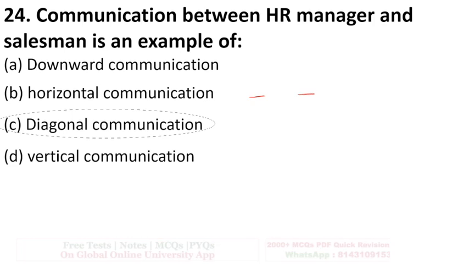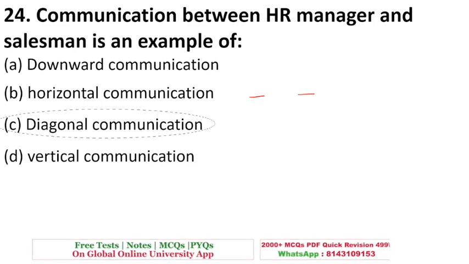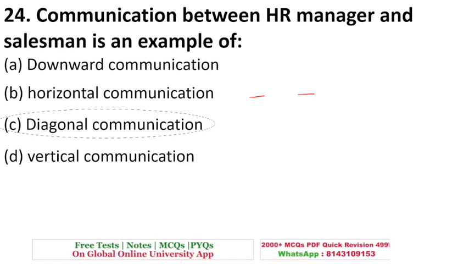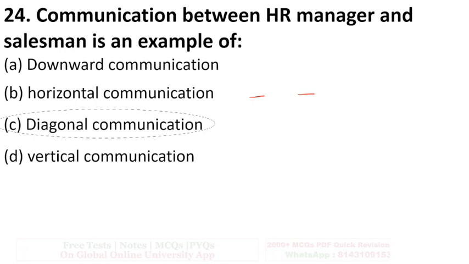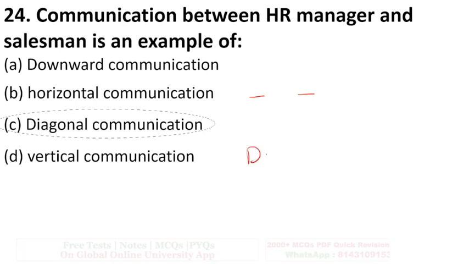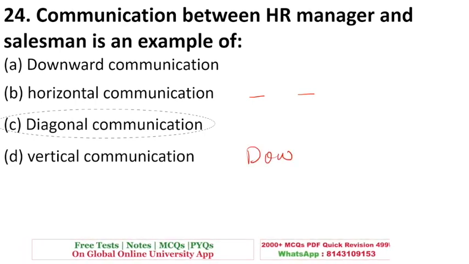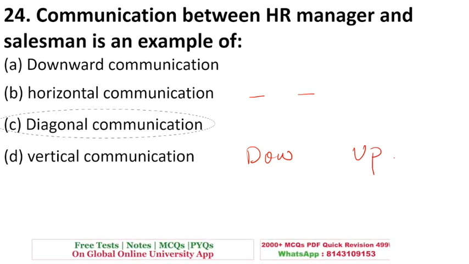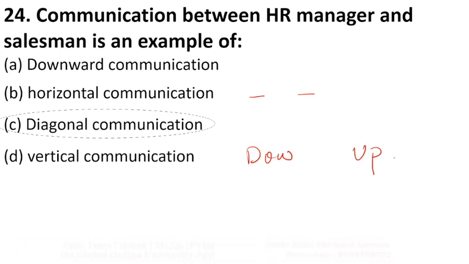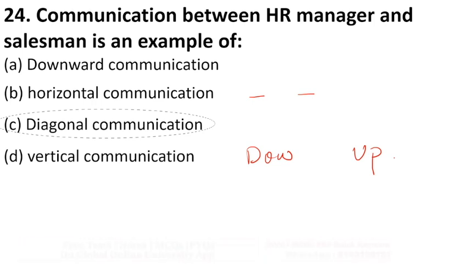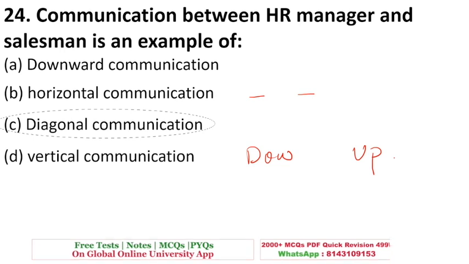Vertical means when a senior is talking to a junior. Even that is of two types, upwards and downwards. When a senior is talking to the junior, it is downwards, or when the junior is talking to the senior, it is upwards communication. Diagonal is when people of different departments or different statuses communicate.